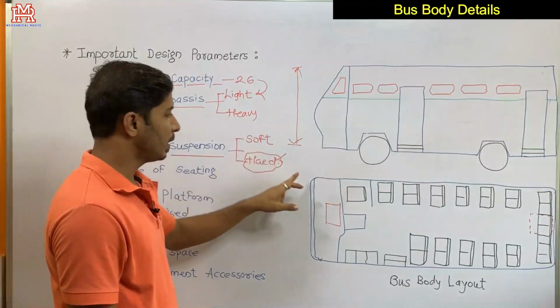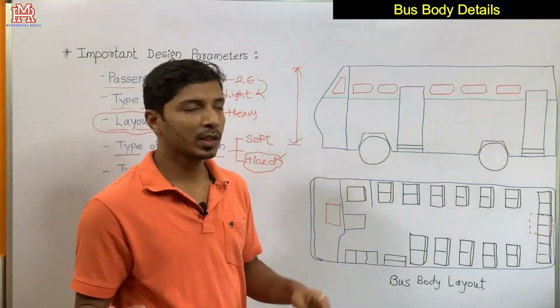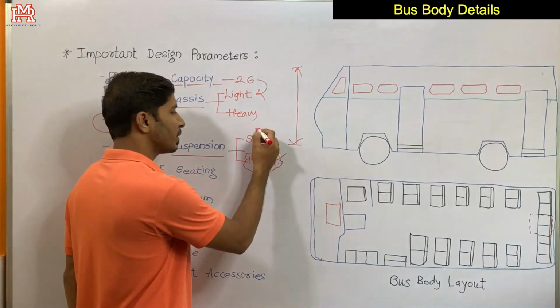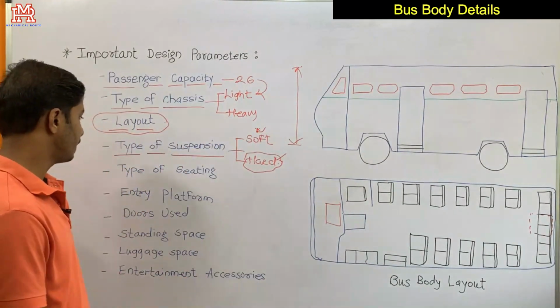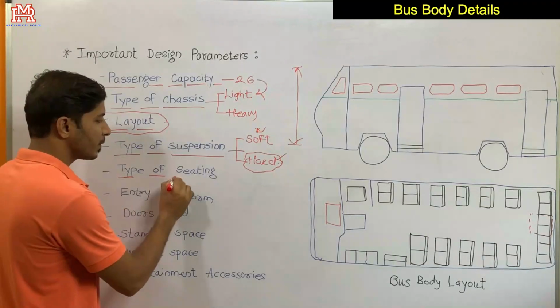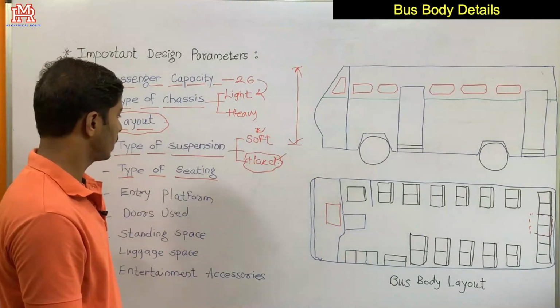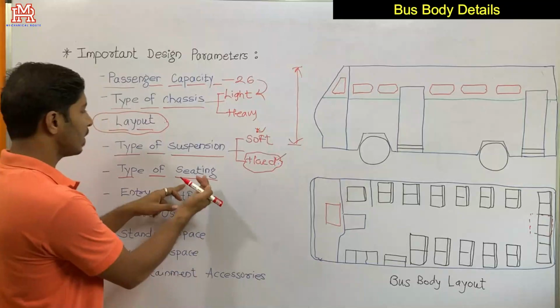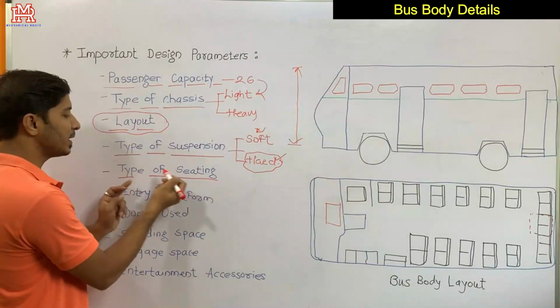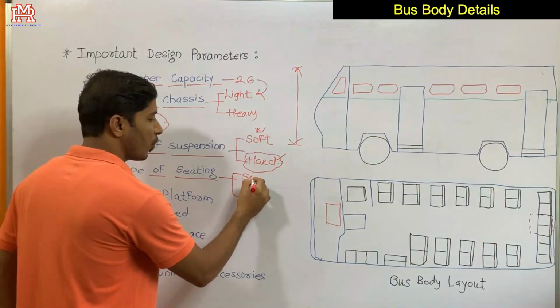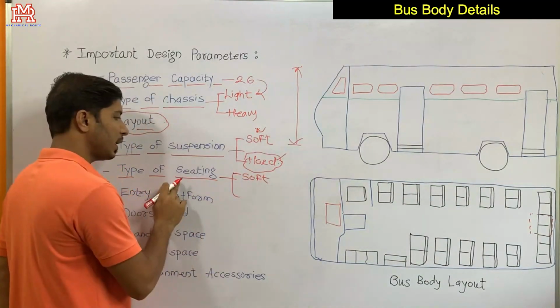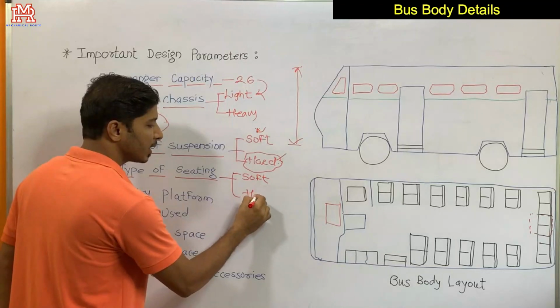And if the bus is used for long distance journeys, then obviously we may consider soft and comfortable suspension. And then type of seating. In a similar fashion you can design the type of seating. There you will have soft and comfortable seating, and here you will have hard seating.